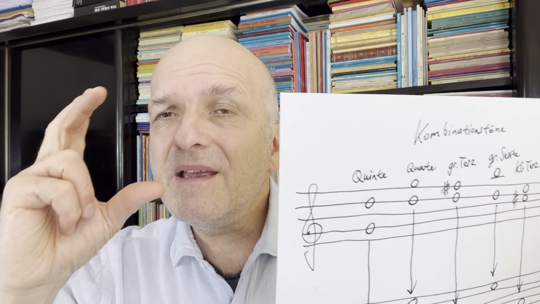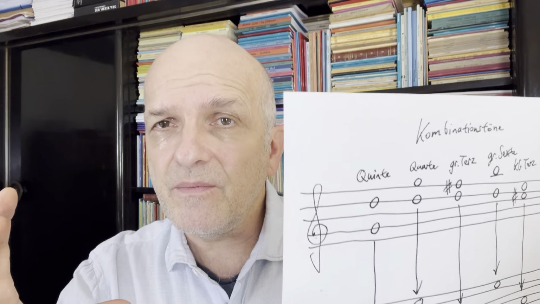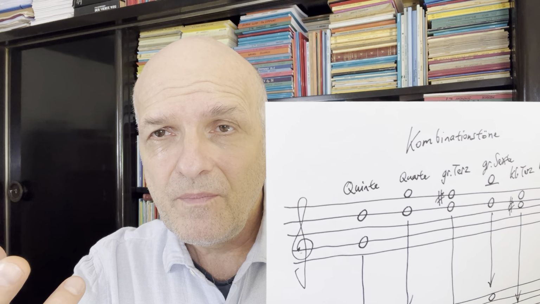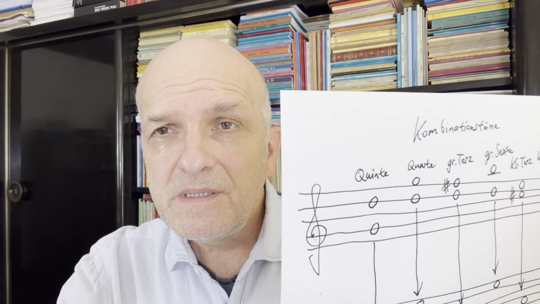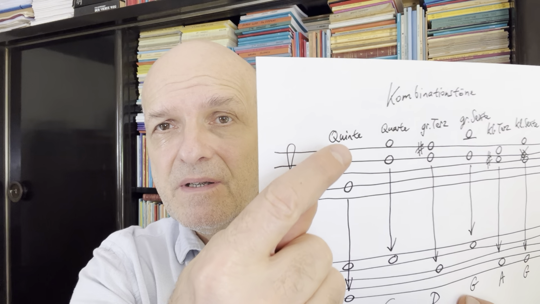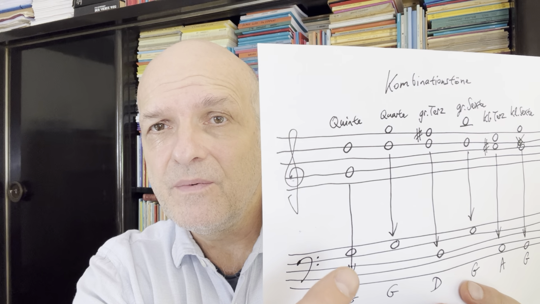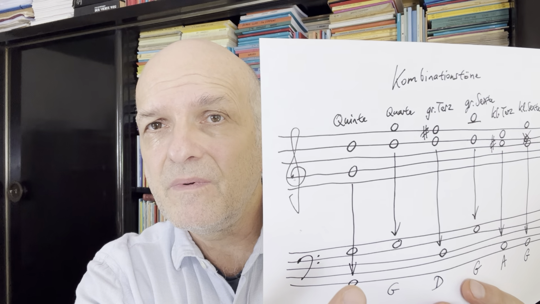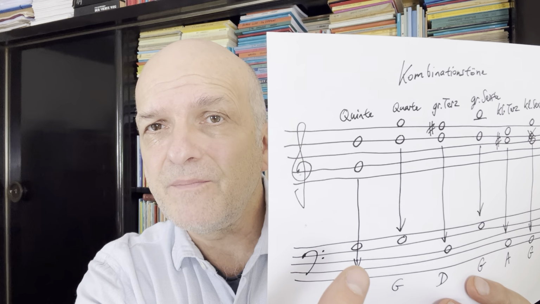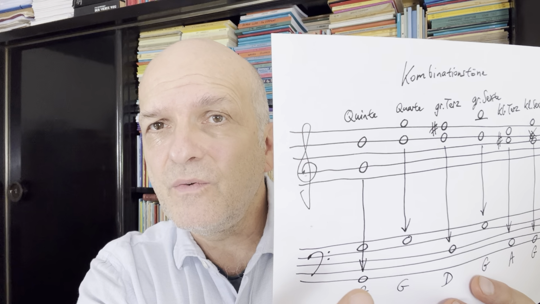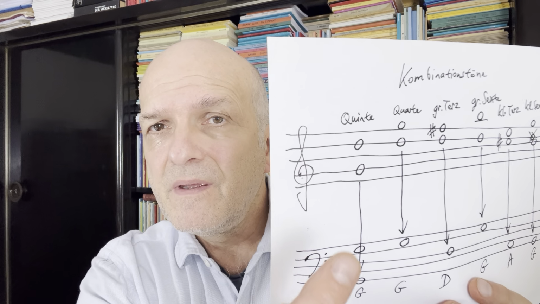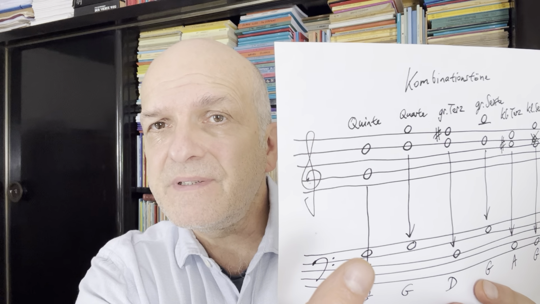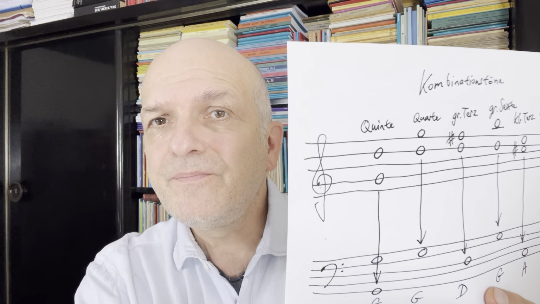When it is played in purest intonation, for example, by a violinist playing double stops, it creates the root note, the 1. 1, 2, 2, 3. So it creates the root note here, sorry.